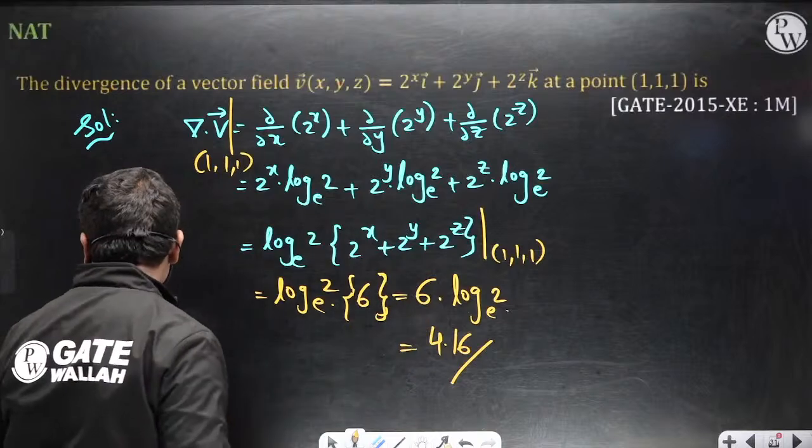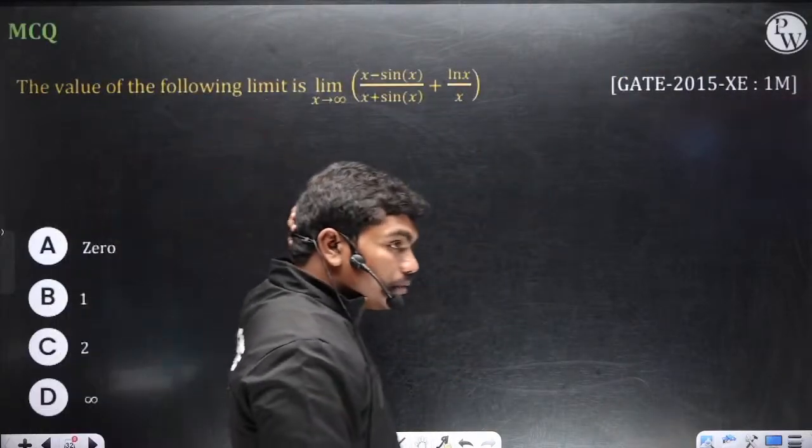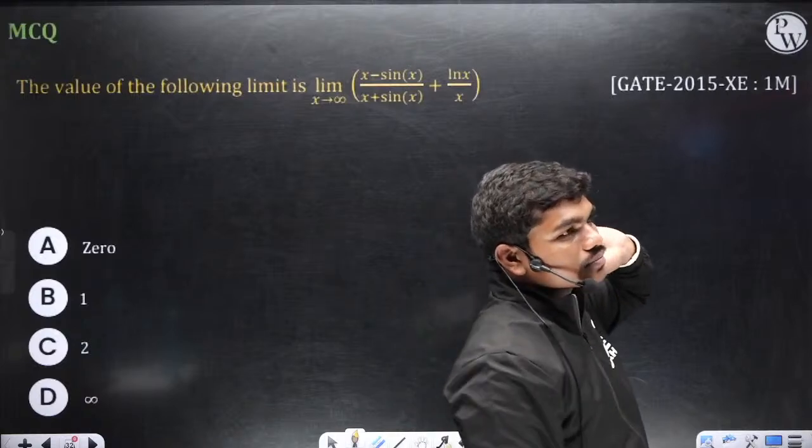So this is 4.16. The value of the following limit, this is a very good limit. Tell me what the answer is.